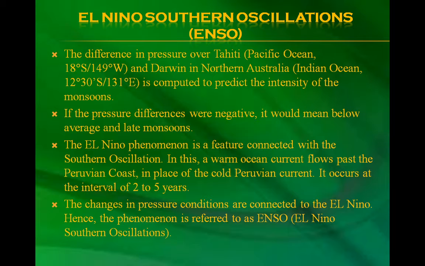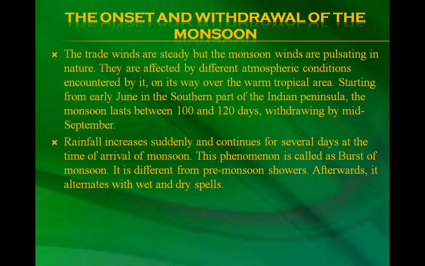The El Nino phenomenon is a feature connected with the southern oscillation. In this, a warm ocean current flows past the Peruvian coast in place of the cold Peruvian current. It occurs at an interval of 2 to 5 years. The changes in pressure conditions are connected to El Nino, hence the phenomenon is referred to as ENSO, that is El Nino Southern Oscillation.